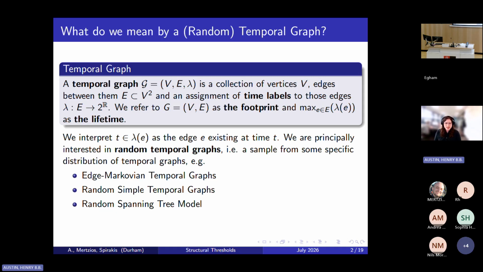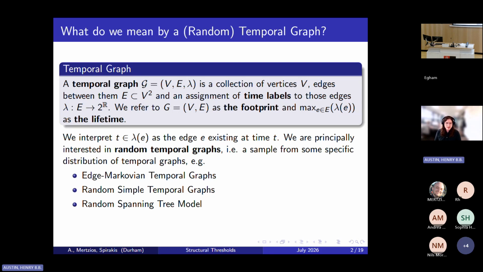Maybe slightly more exotic than a temporal graph here is a random temporal graph. And typically when we're talking about random temporal graphs, we really mean distributions of random temporal graphs that have some kind of property that we're interested in. Popular examples of this might be something like edge Markovian temporal graphs, random simple temporal graphs, or the random spanning tree model. And I think that random temporal graphs are a really interesting alternate way to look at temporal graphs at the moment, both because random temporal graphs allow us to look at the properties of the average temporal graph rather than just the edge cases that we're normally concerned with.